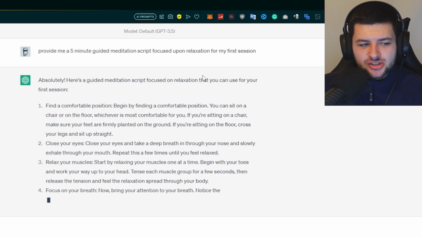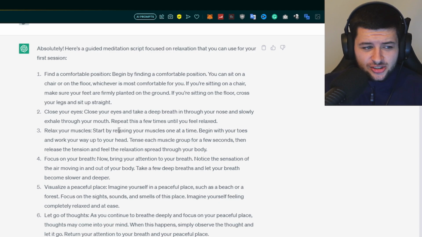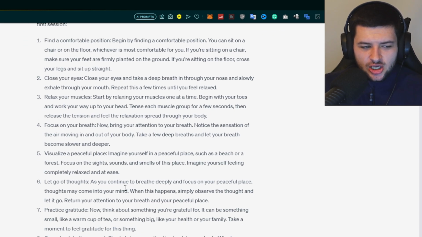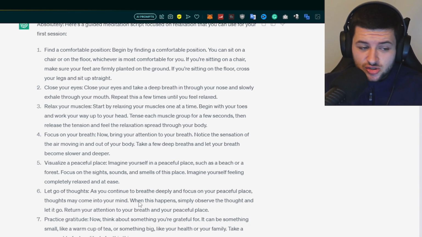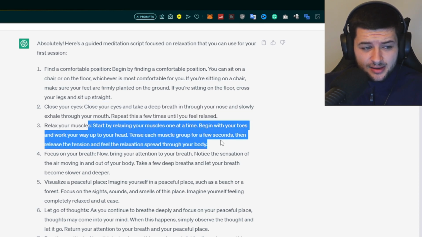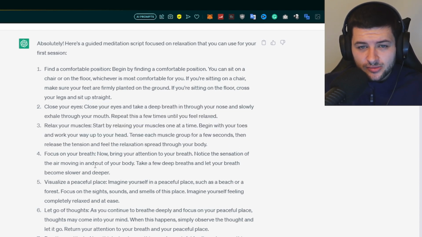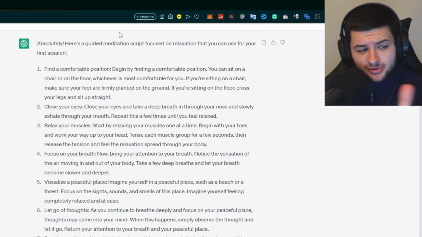Here's a guided meditation script. Find a comfortable position on a chair or on the floor. Relax your muscles, focus on your breath, take deep breaths, slower and deeper, and visualize a peaceful place. Let go of your thoughts, practice gratitude, and come back to the present. That seems like it would actually relax me. I mean, that's not bad advice at all, is it? And it's giving me a detailed breakdown of every step and what to be thinking and what to be doing with my body to get into the deepest relaxed state. I don't think I'm going to become the Dalai Lama in one day from this, but I'd say it's a good start.